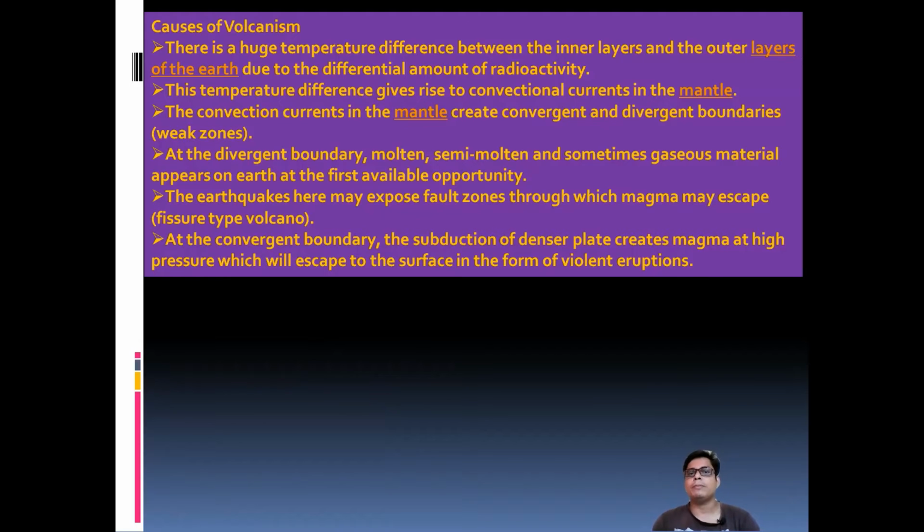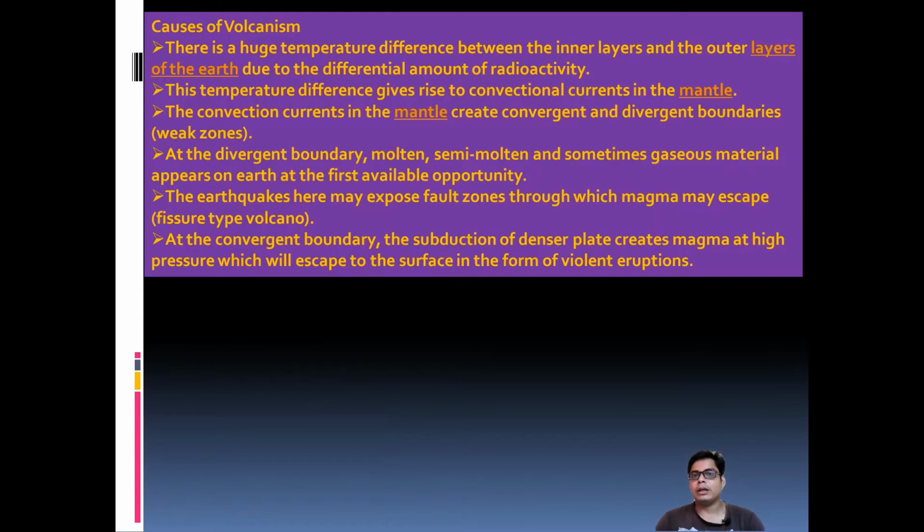There is a huge temperature difference between the inner layer and outer layer of the earth due to the differential amount of radioactivity. Between the outer core and inner core there is friction and radioactive material, due to which all the material becomes liquid. This temperature difference gives rise to convectional currents in the mantle. Harry Hess, one of the scientists, discovered this, like the boiling of water in a container.